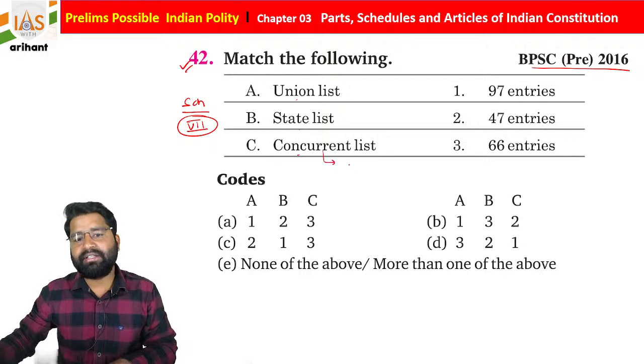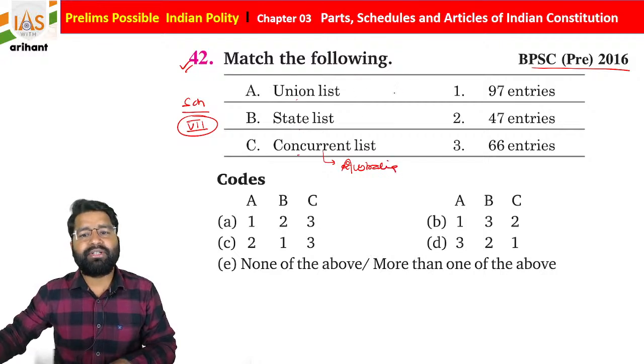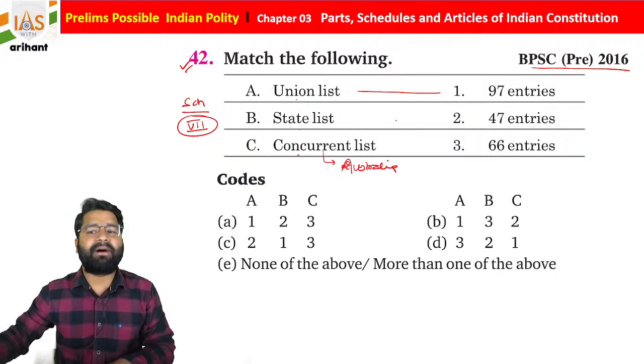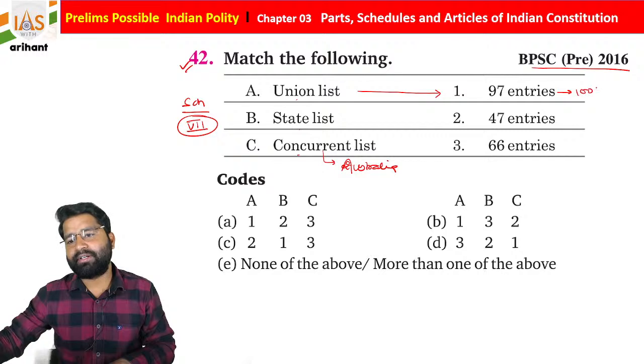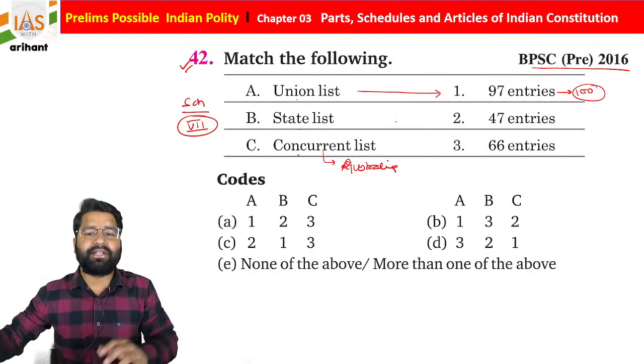The concurrent list concept we derived from Australia. And see, in the Union list, students, initially how many powers are there? 97 powers, but now it is updated to 100 subjects or entries.